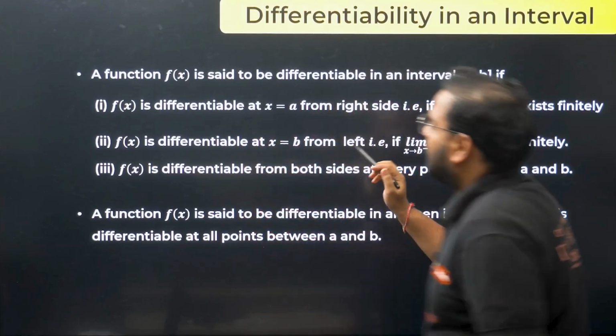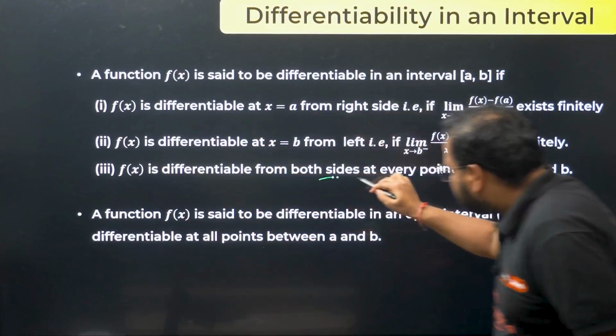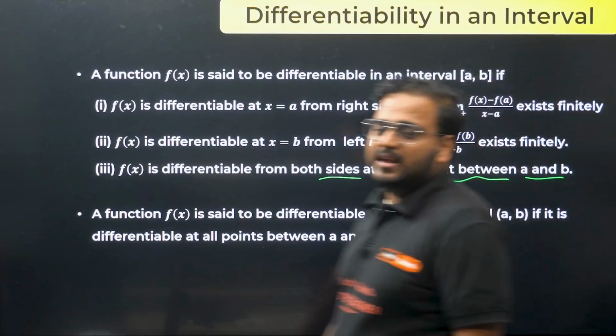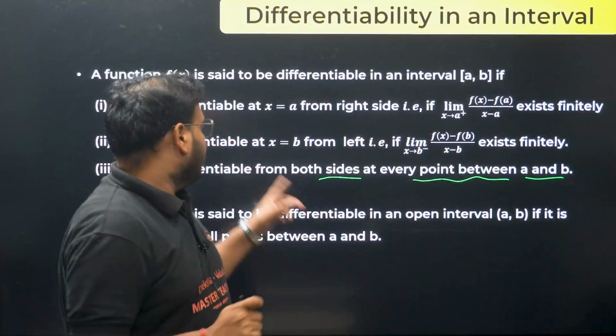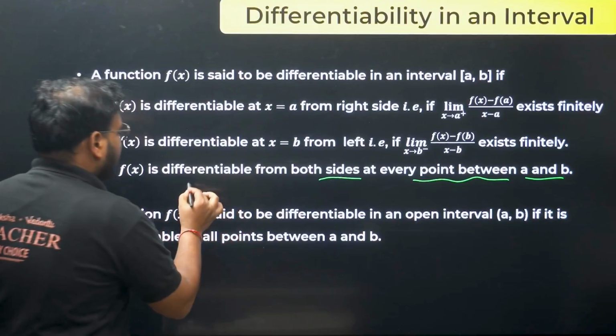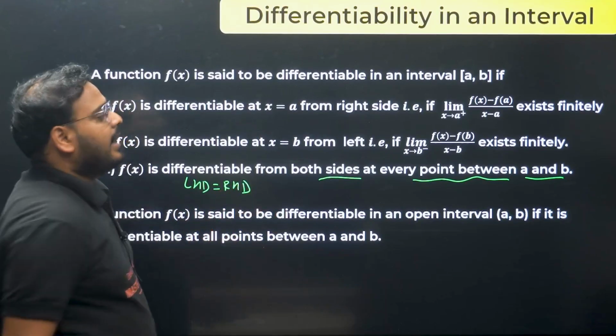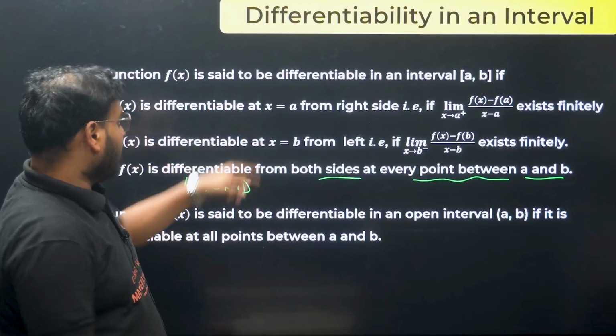Please check. Differentiable from both sides at every point between A and B. What's the meaning of differentiable? It means that at this point the LHD should be equal to the RHD. And what about this?